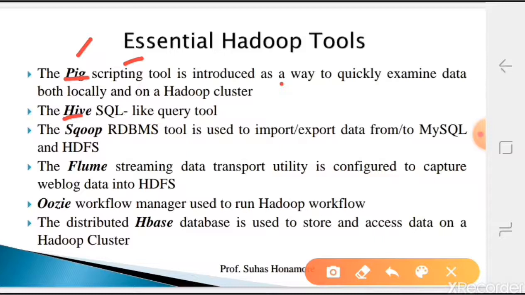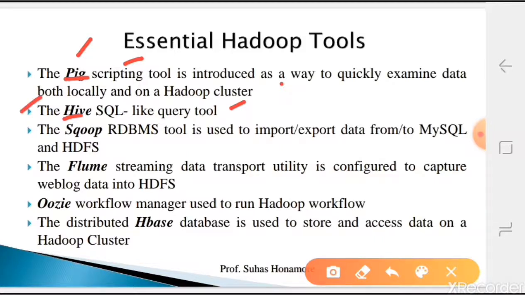They had to cope with all kinds of data, that is image, video, audio. That's why they came with one more tool, which is Hive. Whoever is comfortable with SQL will write SQL only, and internally it will be converted into the RDBMS concept. So whatever is there in the Hadoop concept will be converted into the RDBMS concept and then given to the user. We will study the conversion in detail.